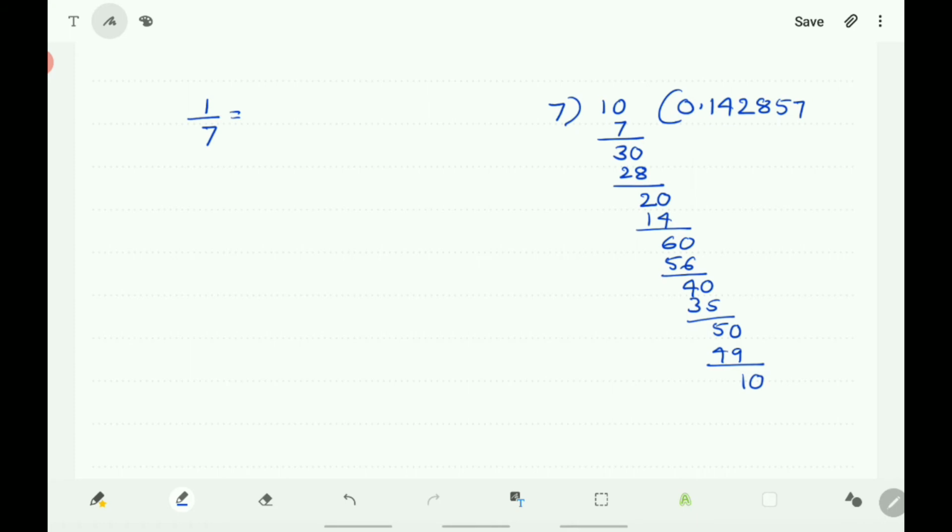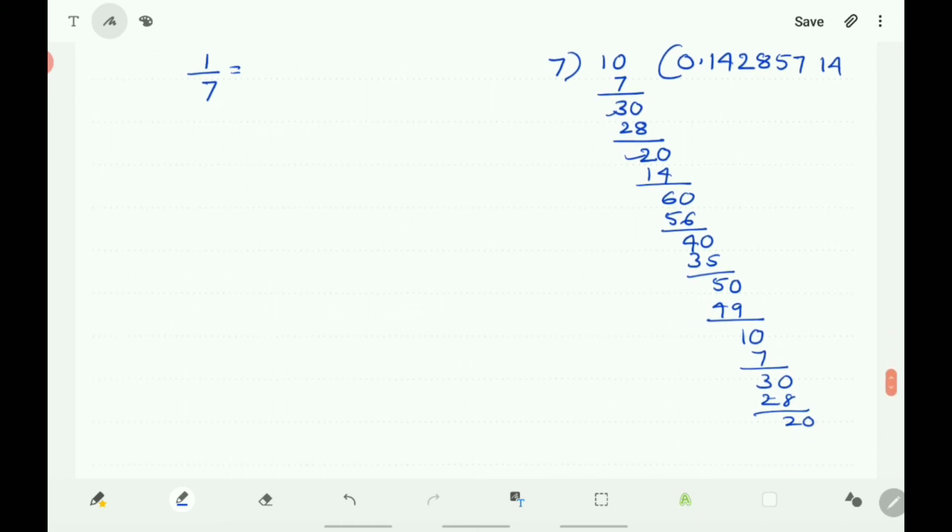That is, next you will get 7 ones are 7. Next remainder 3 came here. 3, put 0. Then 7 4s are 28. So the remainder is 2 here. Second stage you got. Next you put 0. That becomes 7 2s are 14. Next 6.